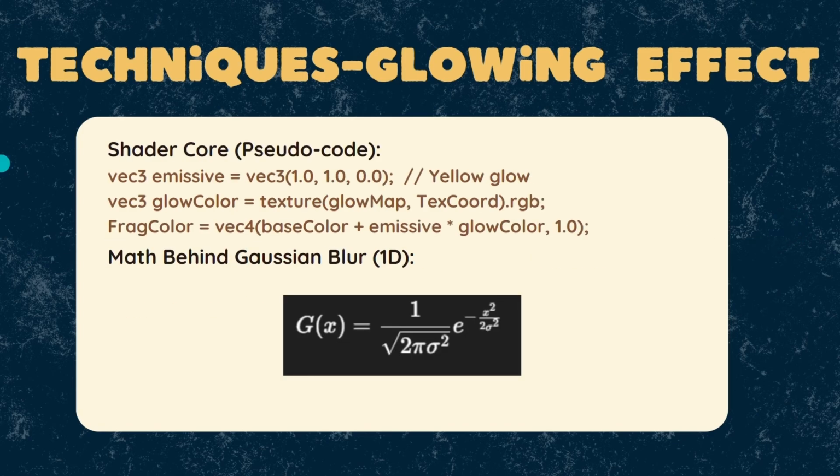Here is our simplified version of the shader code. We assign a yellow emissive color and use a texture to control glow intensity. Then we apply Gaussian blur. The equation shown here determines how we weight each pixel when blurring based on its distance from the center.